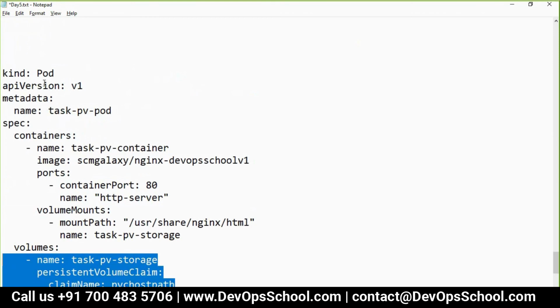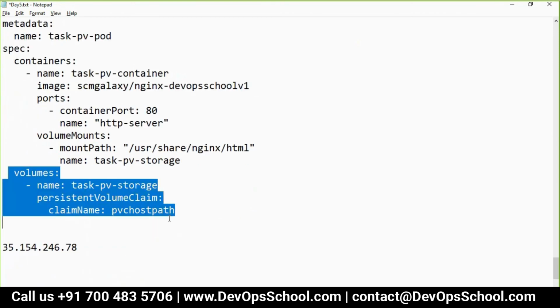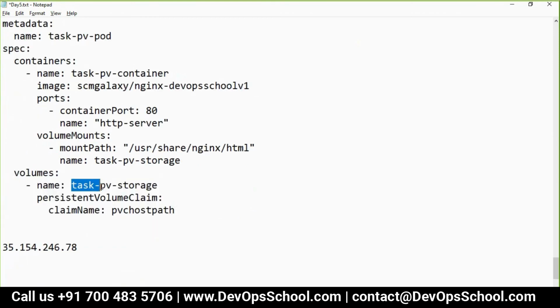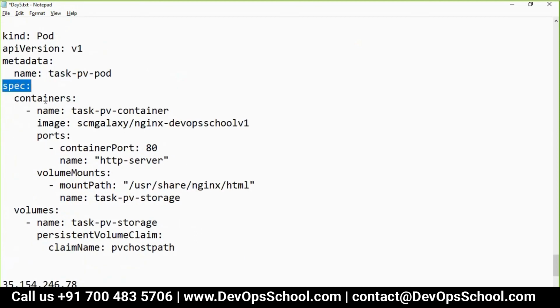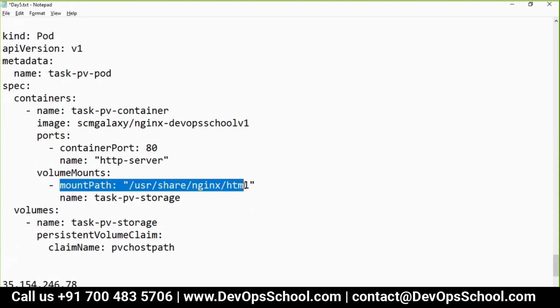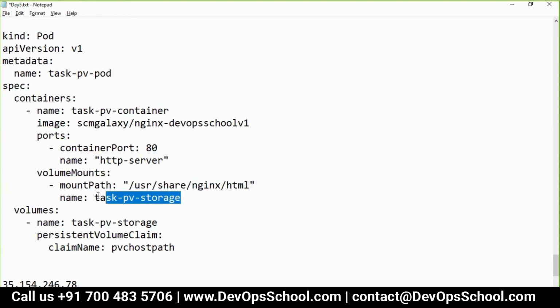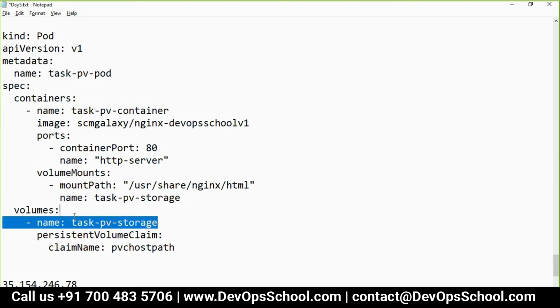So here at the pod level, the volume gets assigned. Now what is the name of it? This one. And inside a container, you can mount it. So this is a pod. Understand that. pod.spec.containers.volumeMounts. So you can mount at this place inside a container. Which one? This one. Are you able to understand this code?